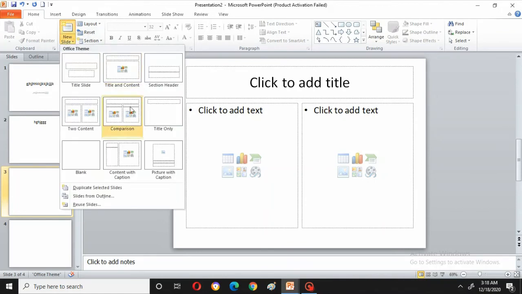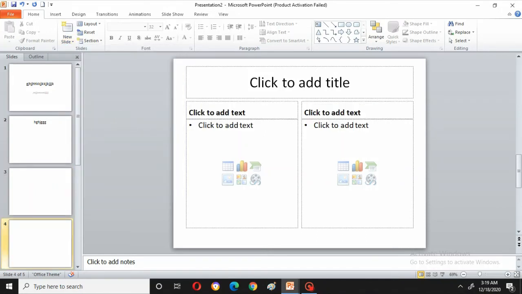Okay, next comes the comparison. It is like the two content slide only, but you can compare also. How? By giving two places, typing something here and here, giving text, and you can compare. Generally when you are writing notes about differences between something, at that point you can use a comparison.